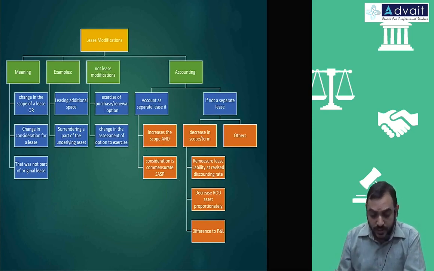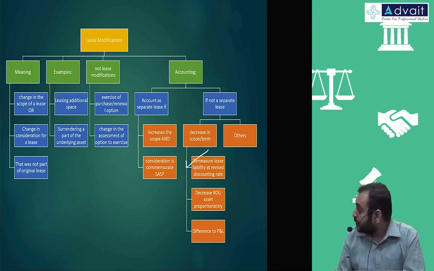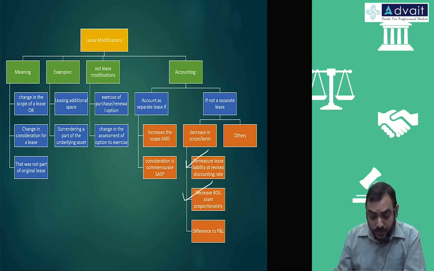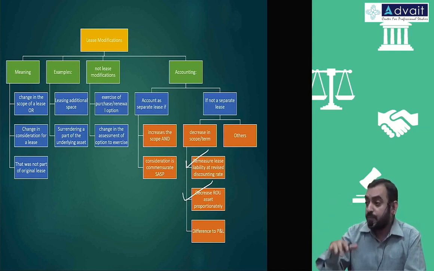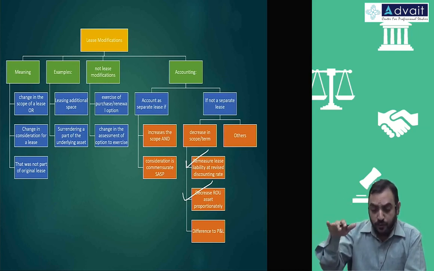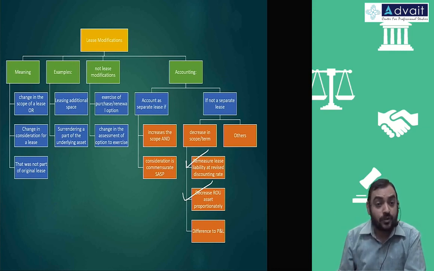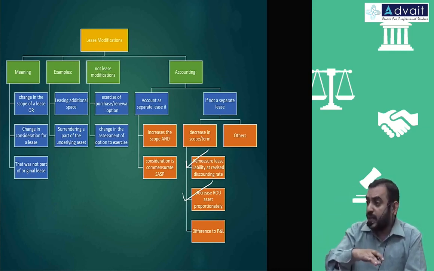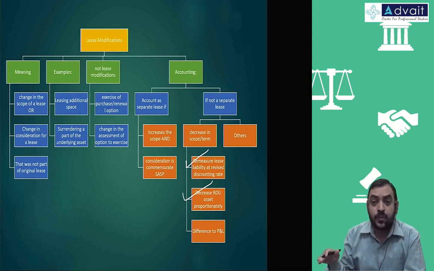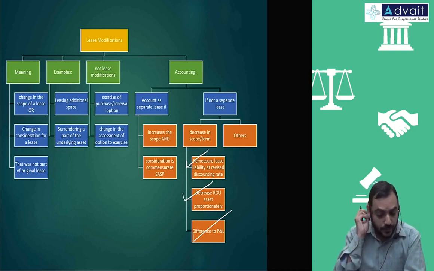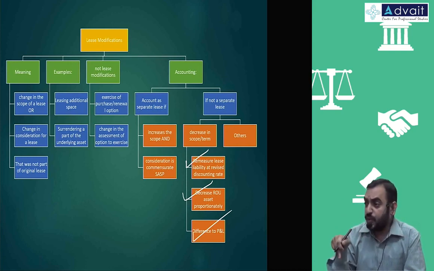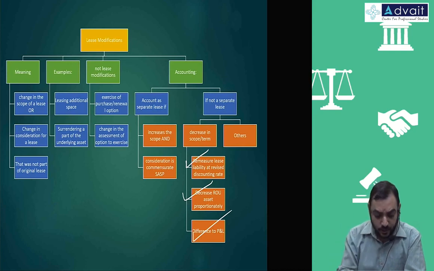When you don't account for it as a separate lease, you remeasure the liability and you reduce the ROU asset. The asset's scope is now reduced from one floor to half a floor, so your liability will reduce by half and your asset will also reduce by half. The difference between those two is transferred to the P&L account. So when there is a decrease in scope, we reduce the asset, we reduce the liability, and the difference is taken to the P&L account.